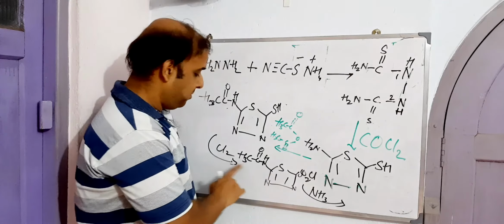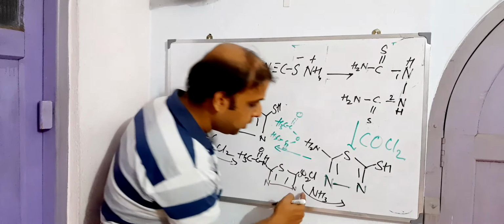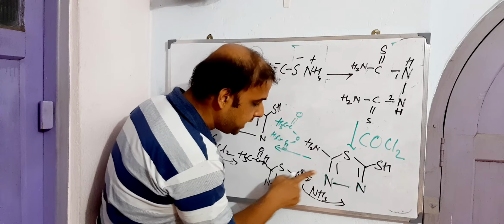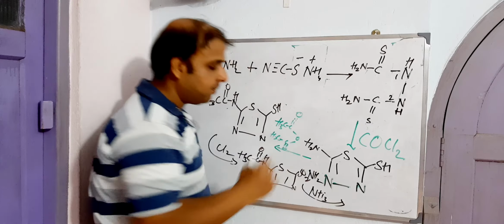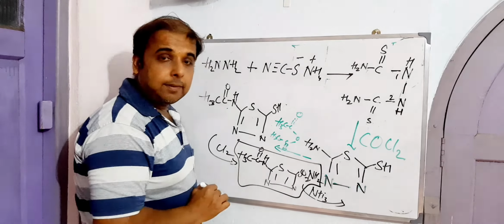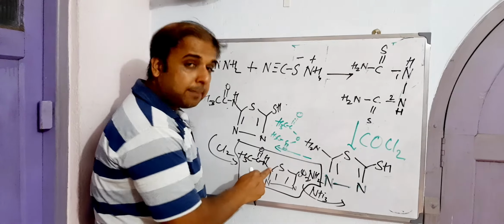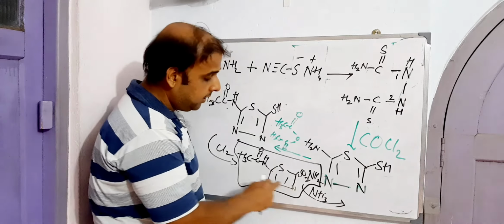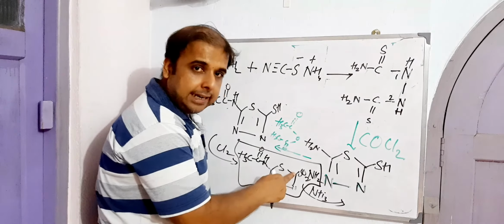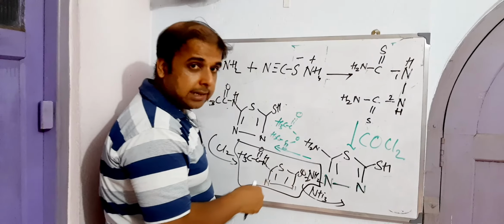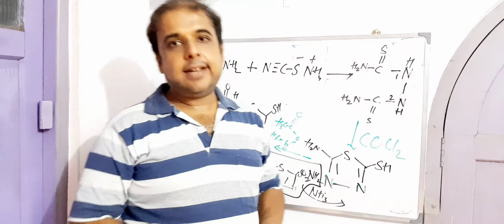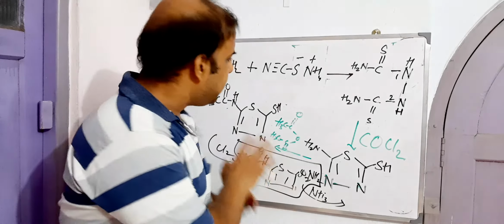Thus we got 5-acetamido, 1,3,4. So what will happen here? After treating this with NH3, SO2Cl will become SO2NH2. Thus we got our final compound, that is 5-acetamido-1,3,4-thiadiazole-2-yl sulfonyl, after closing the bracket, sulfonyl azanide, right? So with that we are done with the making of acetazolamide, right? Okay, hope you have enjoyed the session.